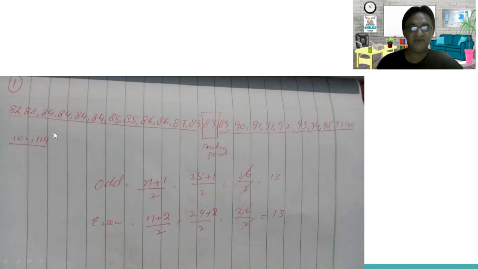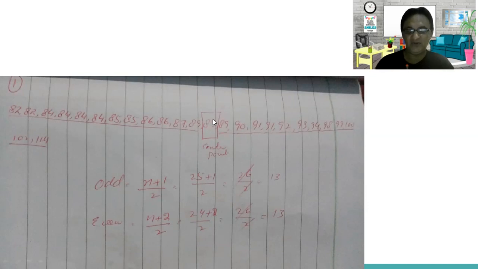You can count in your pedagogy sample test, 25. I just hit the center point. If it is 25, I have removed 12 on the right side and 12 on the left side. The center point becomes 89.